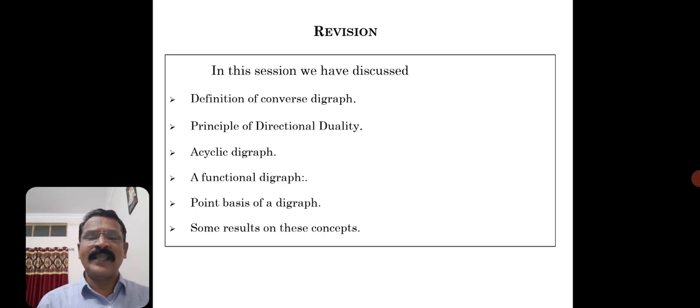So acyclic digraphs we have discussed. Next we have discussed a functional digraph. Then the point basis of a digraph we have discussed. Later on we have discussed the one basis, and we have considered some results based on these concepts, along with in degree, out degree, sink, source, the basic terminology of digraphs. Okay, so these are the few results which we have discussed in this session.